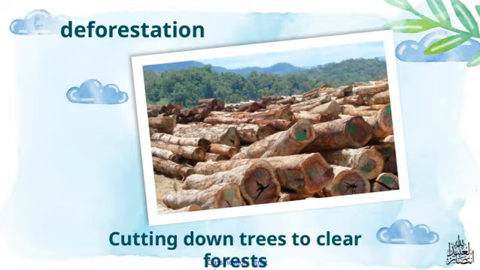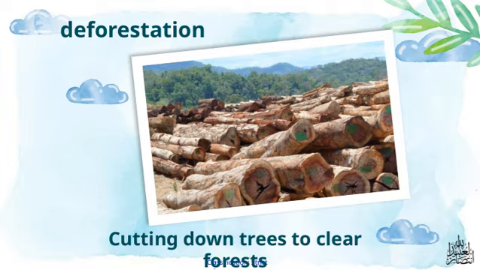Today, I want to talk about a major issue that affects our environment: cutting down trees to clear forests, which is a key part of deforestation. Deforestation involves the large-scale removal of trees from forested areas, often to make way for agriculture, urban development, or logging. This process has significant impacts, not just on the trees themselves, but on entire ecosystems.